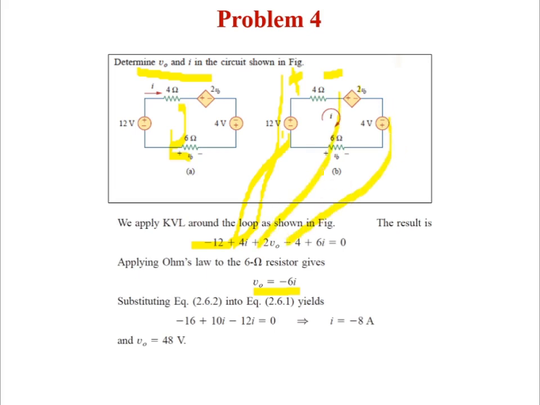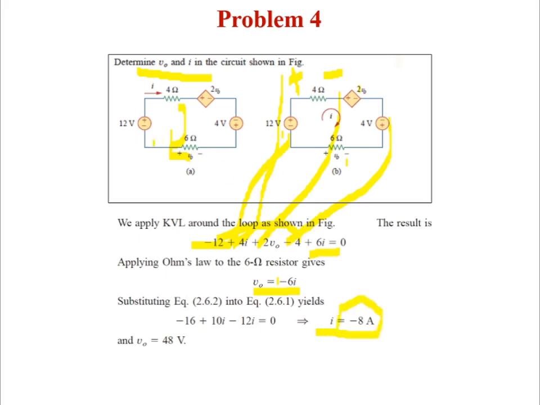Minus 4. Already you have a minus, right? Here you have entering as minus, so it will become plus. So your equation changed to updated, right? This is adding. So minus 16 plus 10I minus 12I equal to 0. I equal to minus 8 amps. So this is an updated equation.